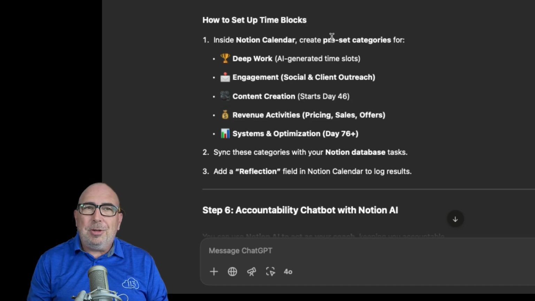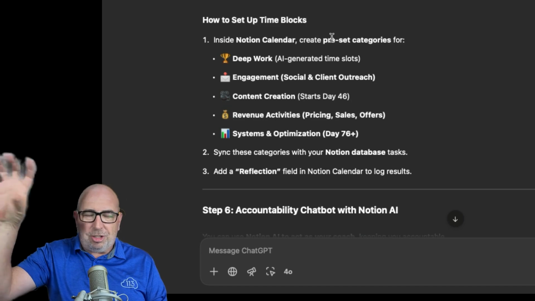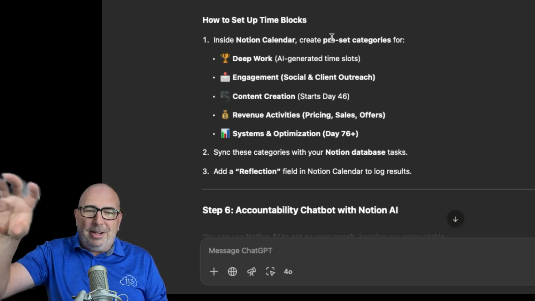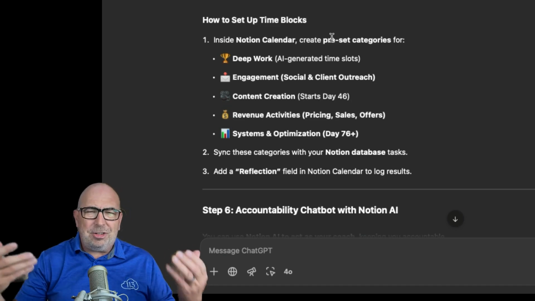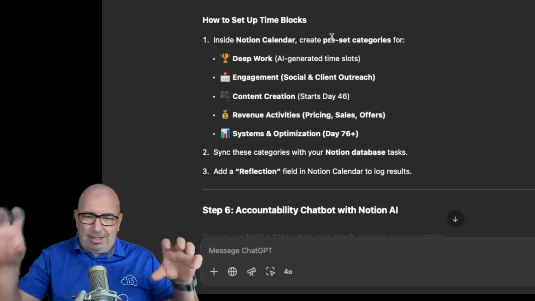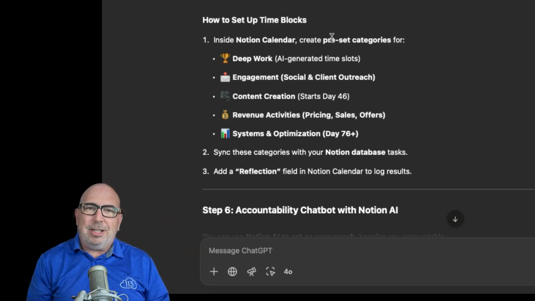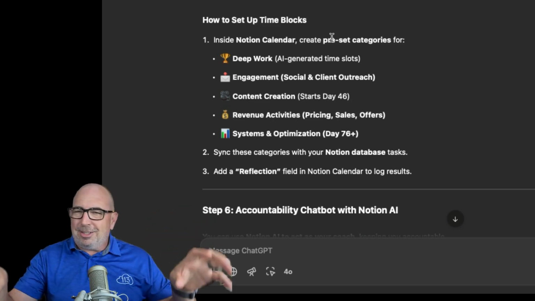So now we're going to go into our calendar and build these 5 different, if we go back into Notion, you can see we have databases and these different calendars, and they will translate over to Notion calendars as separate calendars. And you'll see it's saying to build out these 5 different calendars so we can track our time blocking and how we visualize it in Notion. So we know this is deep work, this is engagement, this is content creation.